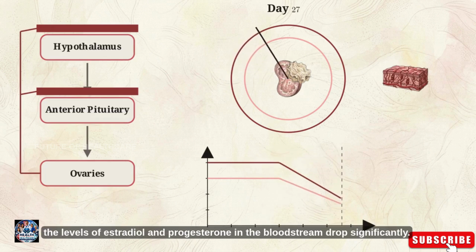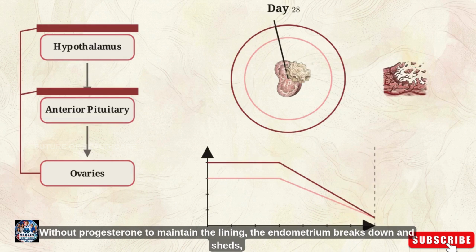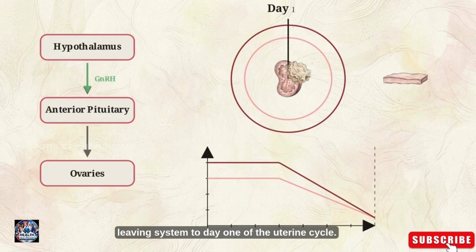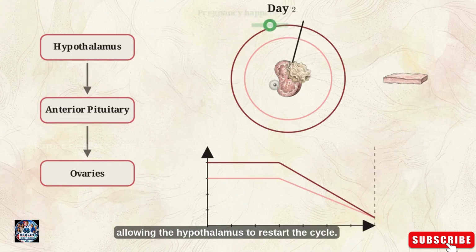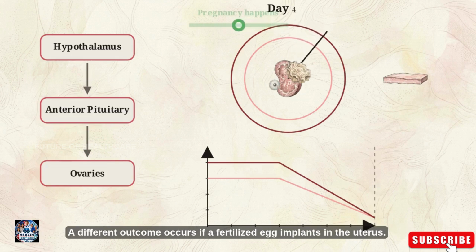As it decays, the levels of estradiol and progesterone in the bloodstream drop significantly. Without progesterone to maintain the lining, the endometrium breaks down and sheds, returning the system to day 1 of the uterine cycle. This hormone drop also removes the negative feedback brake from the brain, allowing the hypothalamus to restart the cycle. A different outcome occurs if a fertilized egg implants in the uterus.